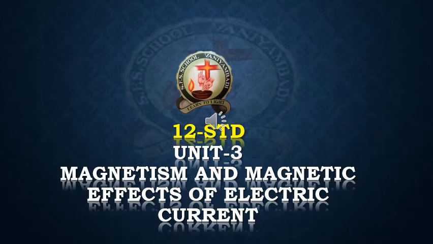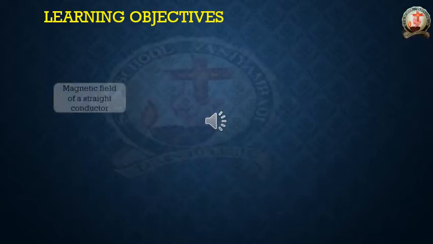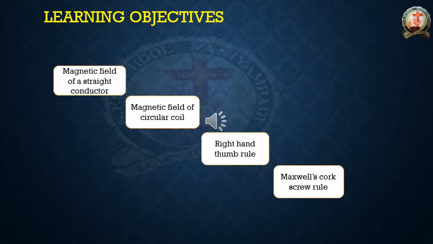Last week itself I started our Unit 3, magnetism and magnetic effects of electric current. In this chapter we already learned a few concepts, and today we are going to learn a few more. Today's learning objectives: magnetic field of a straight conductor, magnetic field of a circular coil, right hand thumb rule, and Maxwell's corkscrew rule. About these four concepts we are going to learn today.